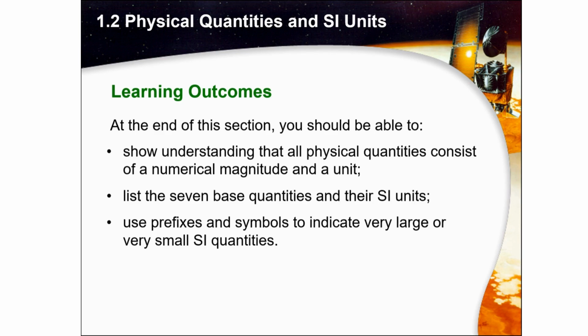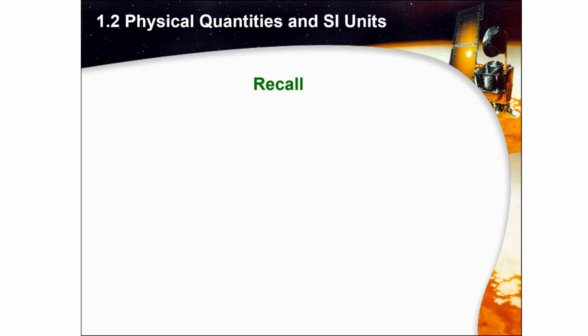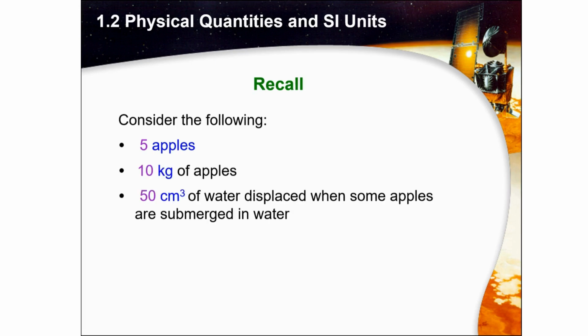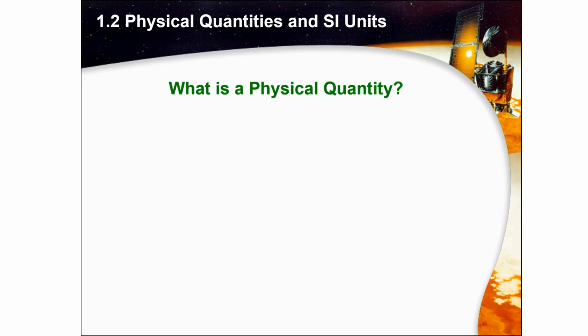Let's continue. Before we start, we have to recall some of these things. The first, we have 5 apples, 10 kilogram of apples, 5 cubic centimeters of water displaced when some apples are submerged in water. So what can we see from this example? We see apples, kilogram, and also cubic centimeters. So what do the different quantities and units tell us? Actually it is physical quantity.